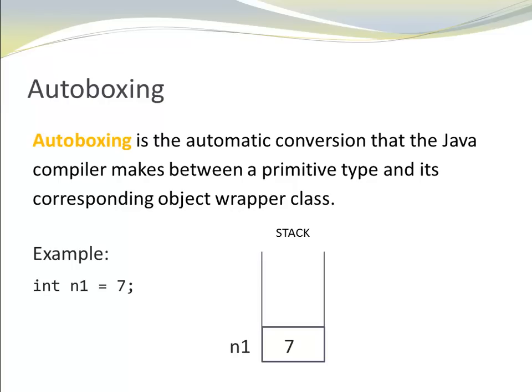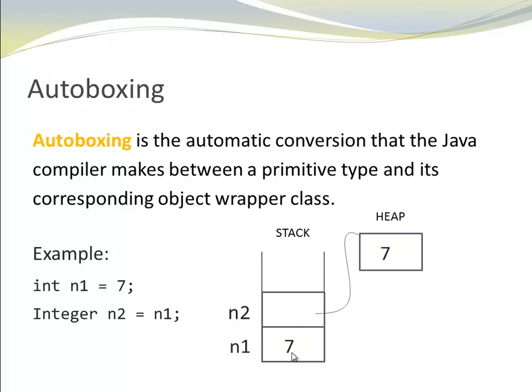Let's say we have an integer n1 and we assign the value 7. n1 is of type int, which is a value type. All primitive types in Java are value types, and the value is stored directly in the variable.